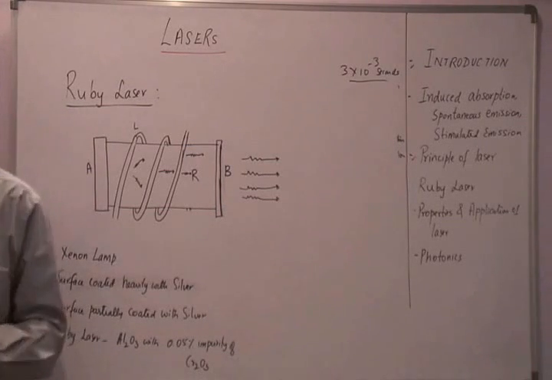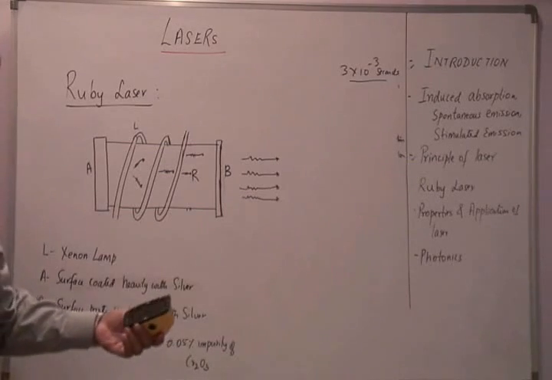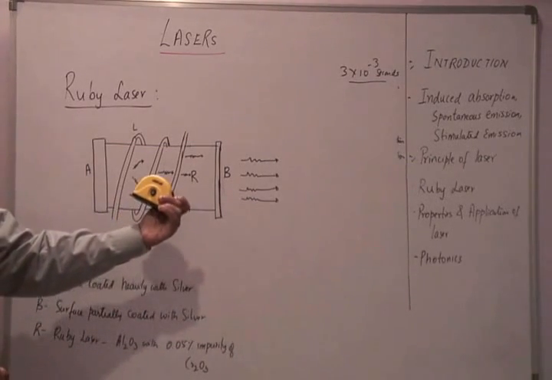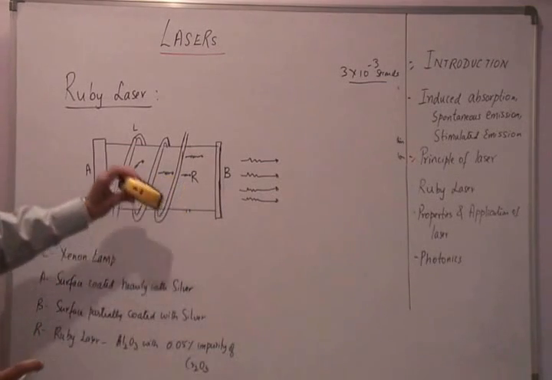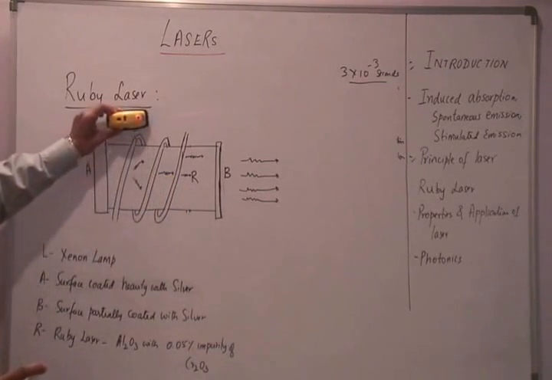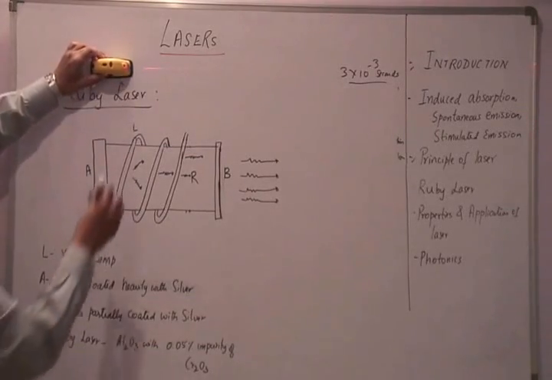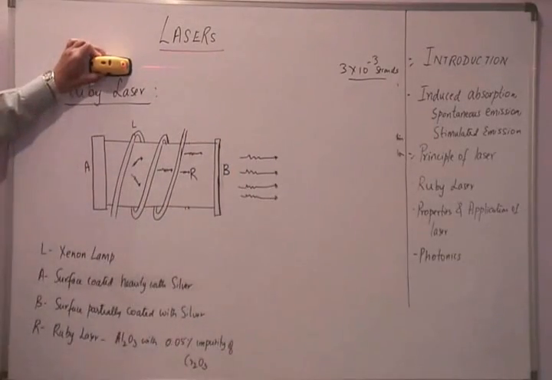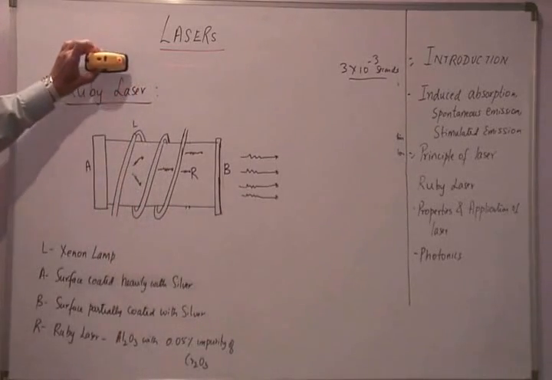And now incidentally I have a demo of a laser here. This is a laser line, used for drawing straight lines. I can illustrate laser action with this. Note that the laser beams given out here are of the same color. It's a monochromatic beam of light coming out from here, and this is of the characteristic color of the laser that is used in this case.